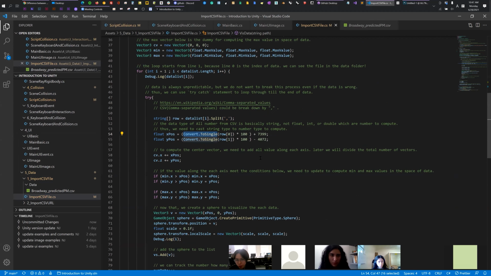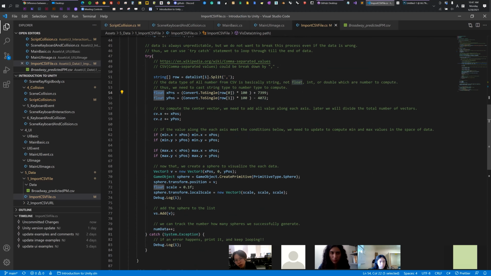So this is basically a simple execution. First of all, split one row into items. The first items, as I said, are latitude and longitude. So we can convert these characters or strings into float numbers.